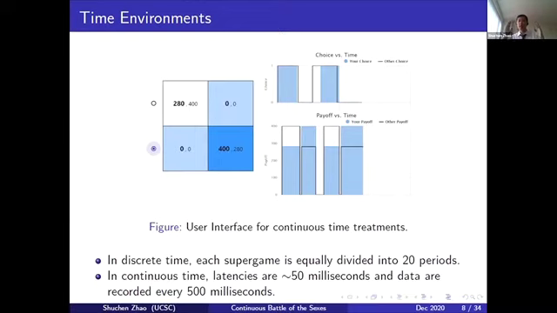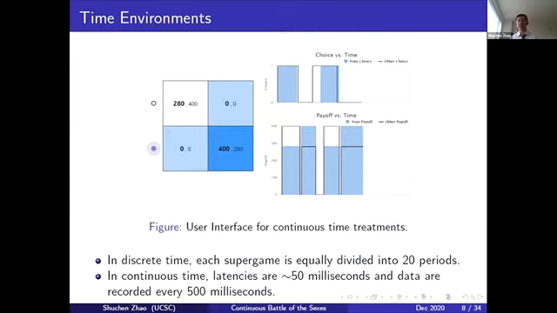As you can see, on the left-hand side it shows the payoff matrix and also the choices they can make. On the right-hand side, it shows the current history of the super game. So subjects play under the full history of the game. They can see both their choices and payoffs, as well as their opponents' choices and payoffs. In discrete time, each super game is equally divided into 20 periods. So they just play a traditional repeated game.